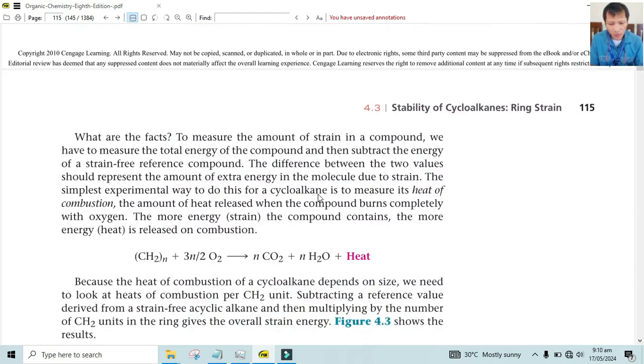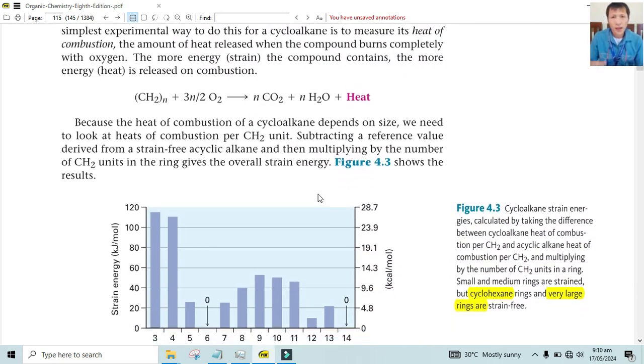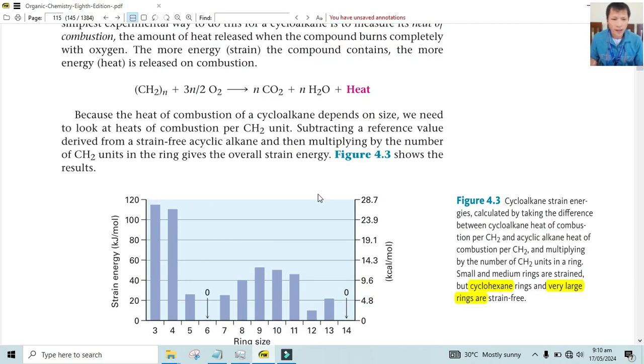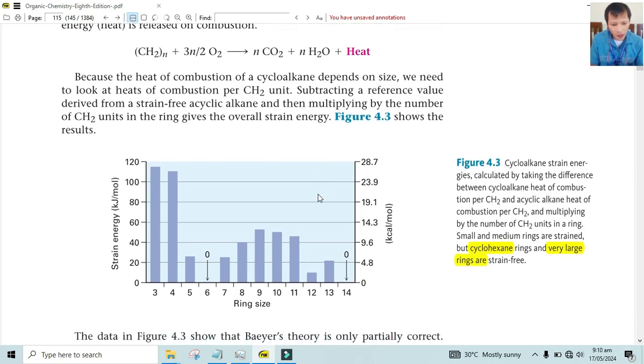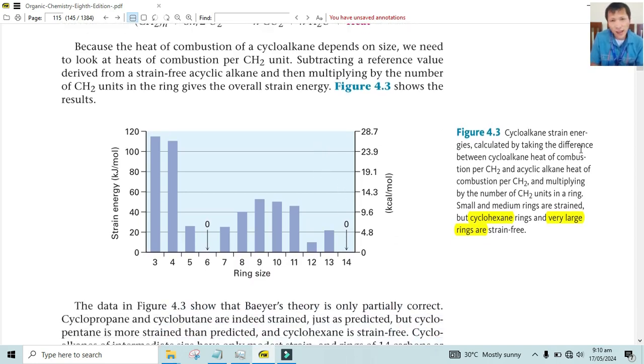So angles are being measured, and from those angles, the bond angles actually, or probably the energy of that whole molecule is being computed. So this is a graph that shows that. This is cycloalkane strain energies. So what they did is calculate by taking